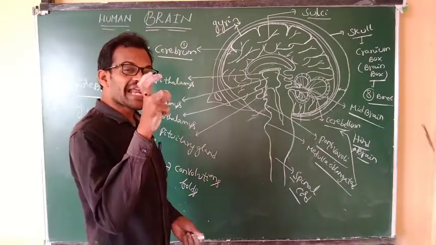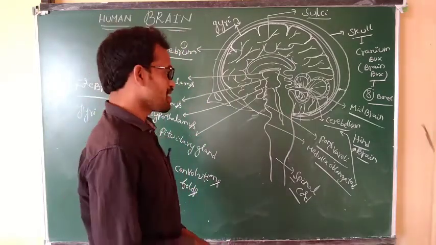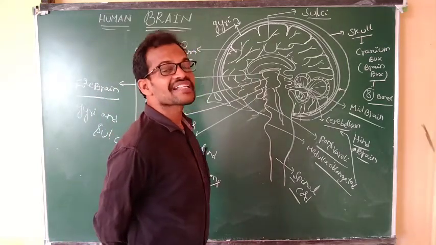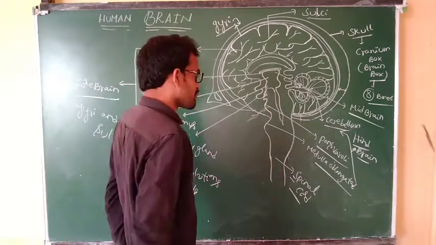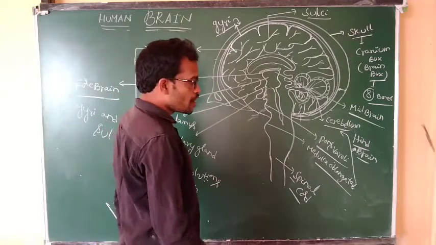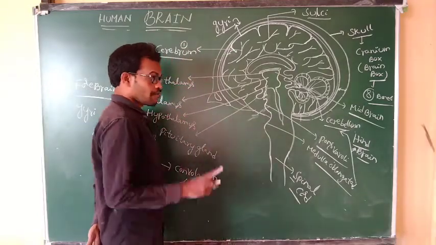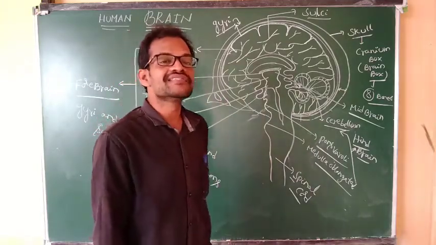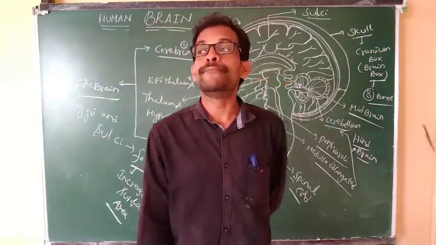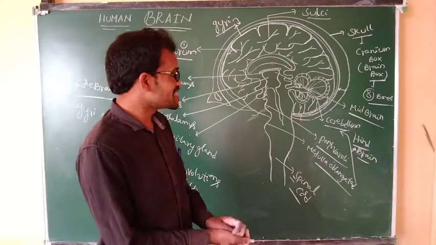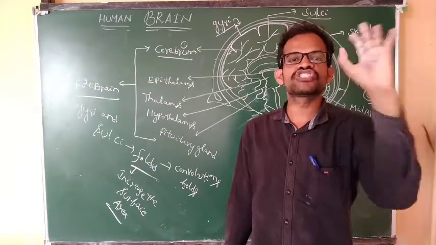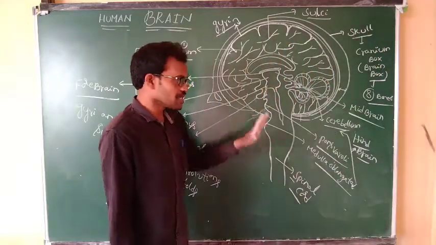But the brainstem means it is not under the category of the cerebellum. Only pons varoli and medulla oblongata are under the category of the brain stem. The cerebellum is not part of the brain stem.